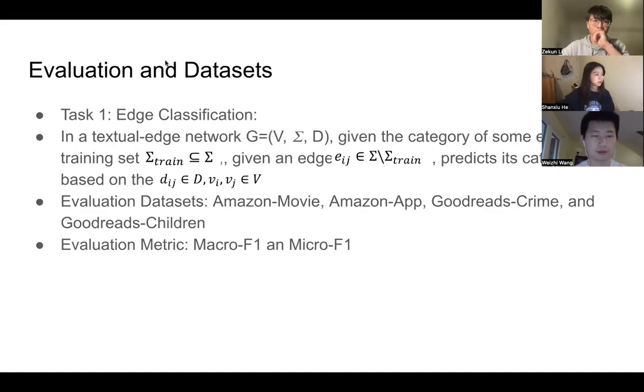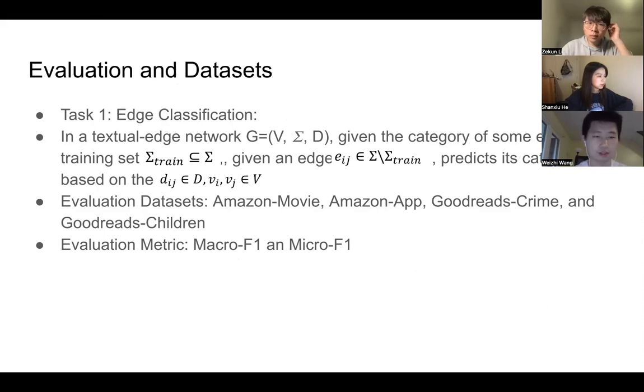The third part is about the evaluation and the datasets we used. We will evaluate the proposed unified framework on 2 tasks. The first is edge classification in the textual edge network, which contains a set of vertices, edges, and documents. Given the categories of some edges in the training set, given an edge e_ij, predict its category y based on the document d_ij and the vertices v_i and v_j.